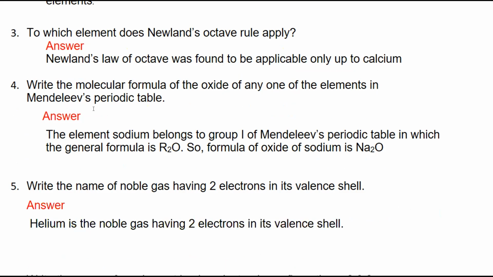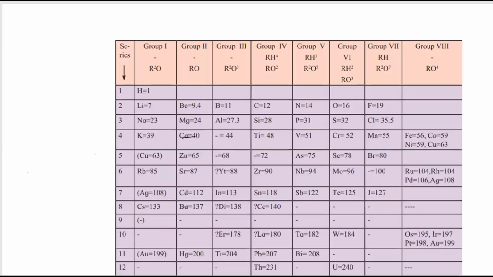Next question is, write the molecular formula of the oxide of any one of the elements in Mendeleev's periodic table. We know that in Mendeleev's periodic table, below the group, general formulas of oxides are given: R2O, RO, R2O3, etc. If you write an element from group 1, suppose I am taking sodium, its oxide will be Na2O because the general formula is R2O.